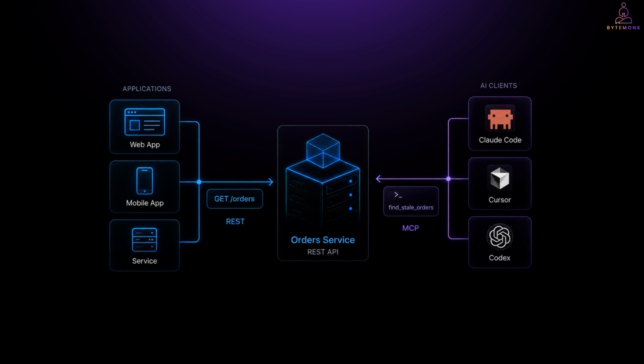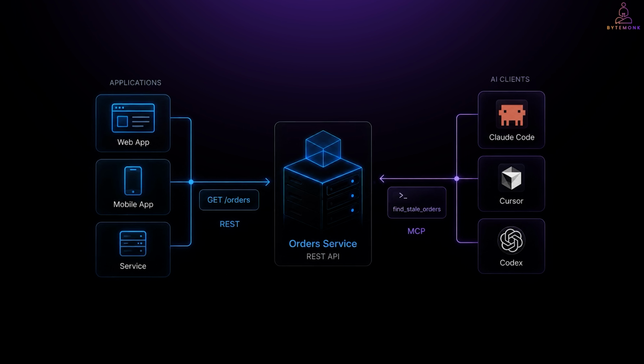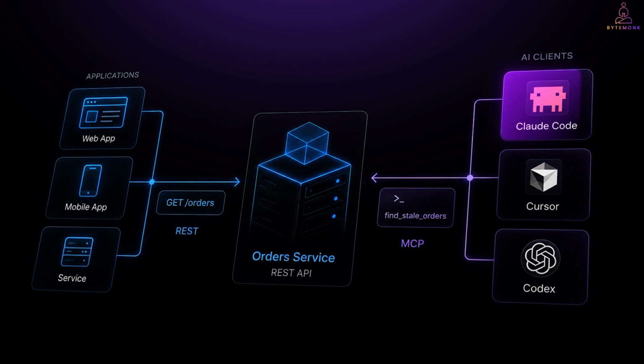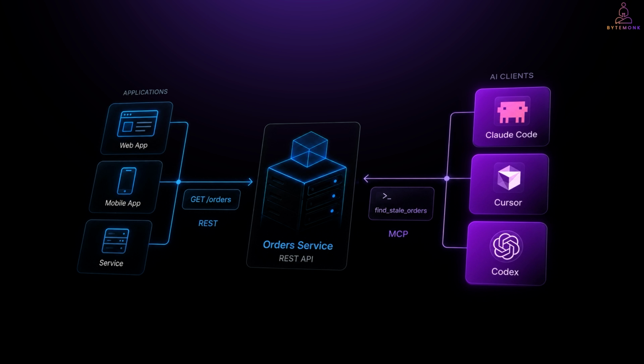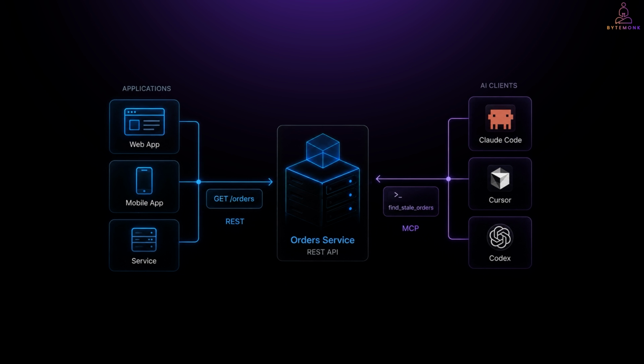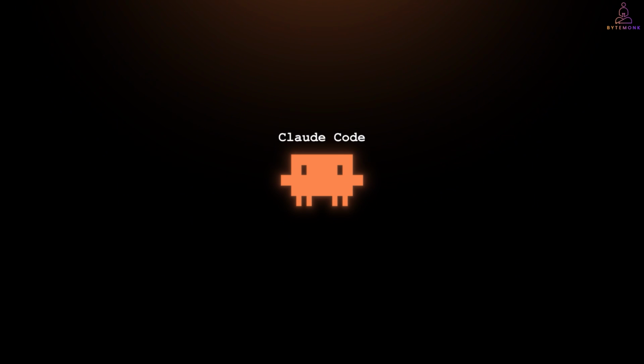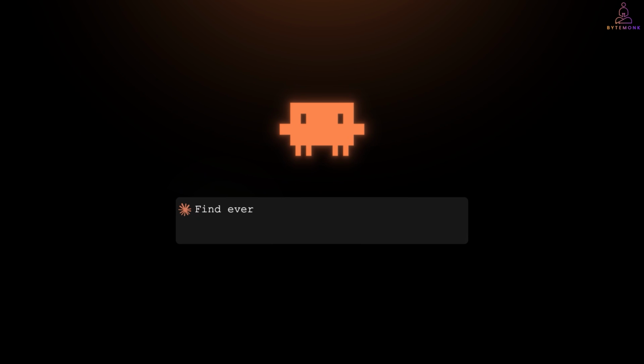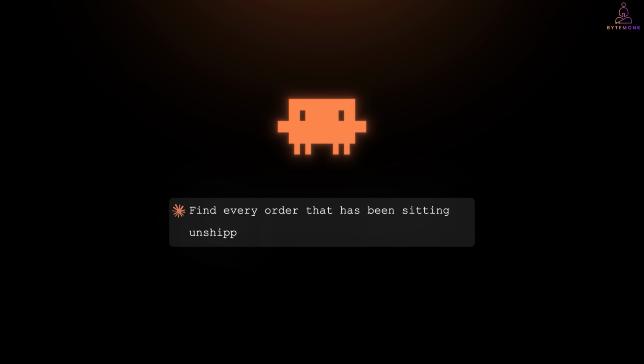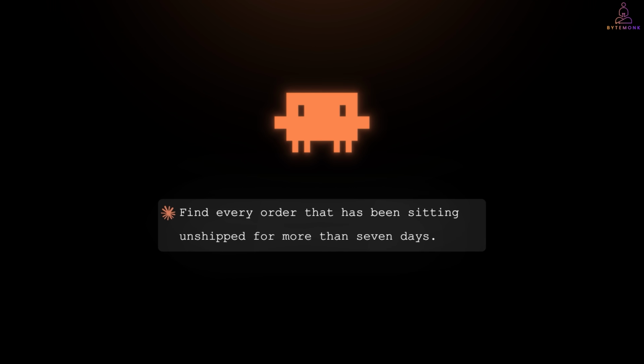bring in an AI coding agent and ask it to work with that service. That could be Claude Code, Cursor, Codex, or another coding agent. For this example, we'll use Claude Code, and we will give it a simple task. Find every order that has been sitting unshipped for more than 7 days. Let's see how far we can get without MCP. Let's dive in.